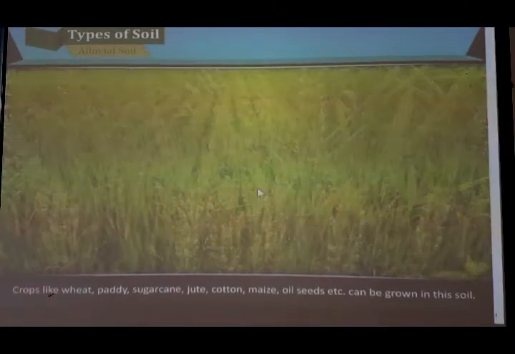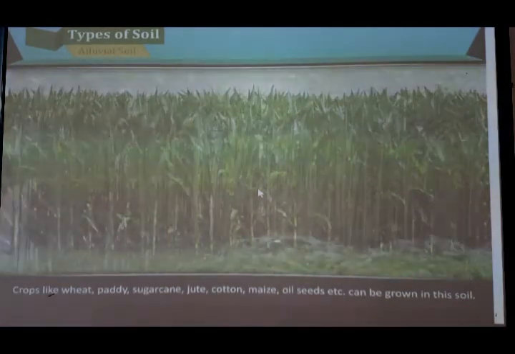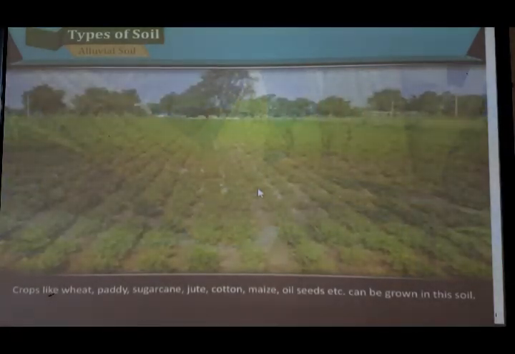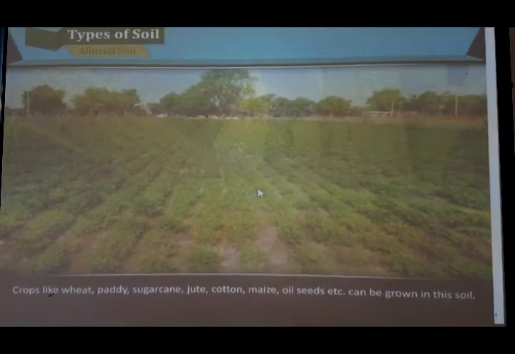Crops like wheat, paddy, sugarcane, jute, cotton, maize, oil seeds, etc. can be grown in this soil. Because it has more water, these crops which need more water, wheat, paddy, rice, sugarcane, jute, cotton, maize, oil seeds, are the crops which need more water content for growing. So in this type of soil we can grow these primary crops.